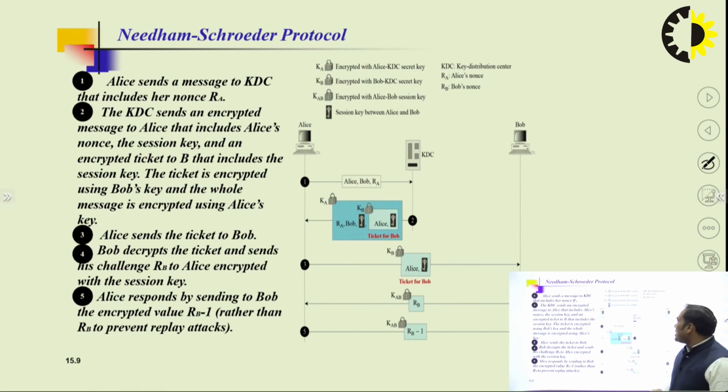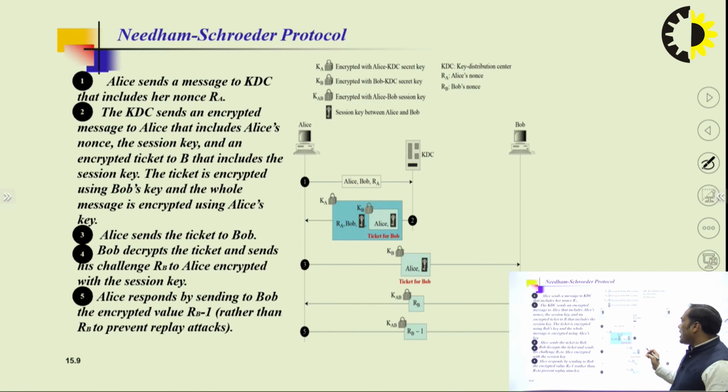So these are the points where we discuss how we are going to communicate with Bob. In this diagram, Alice and Bob want to communicate with each other using the Needham-Schroeder protocol. We are using extra values, RB and RA.